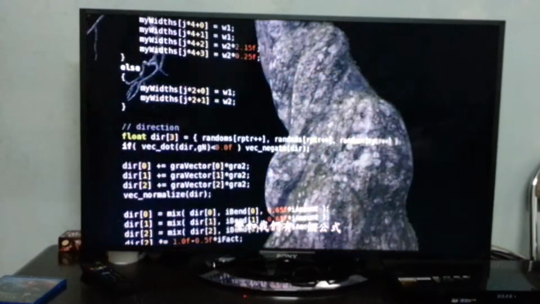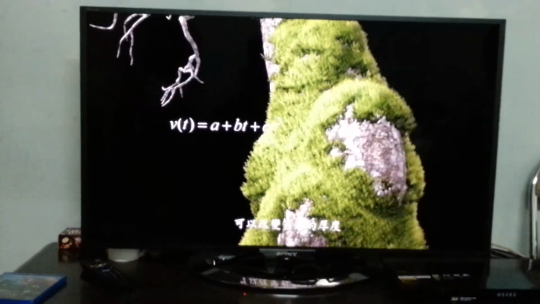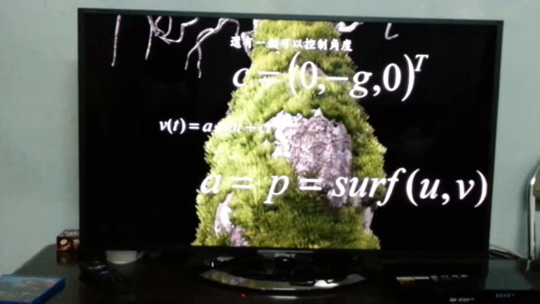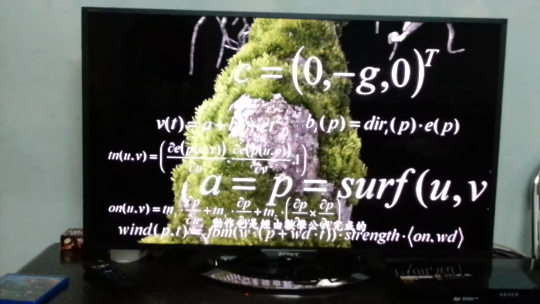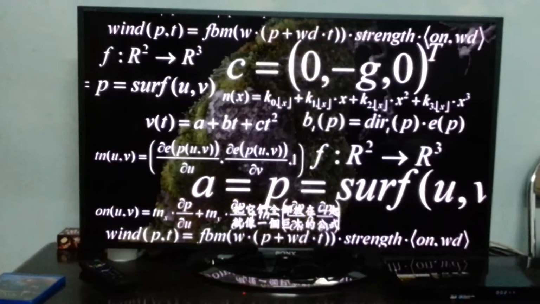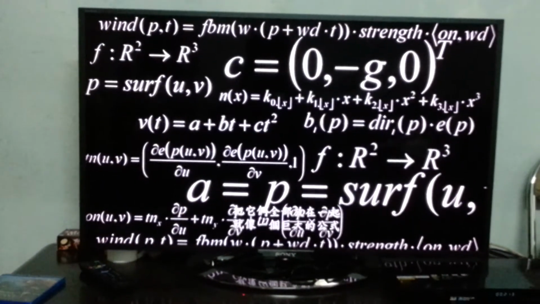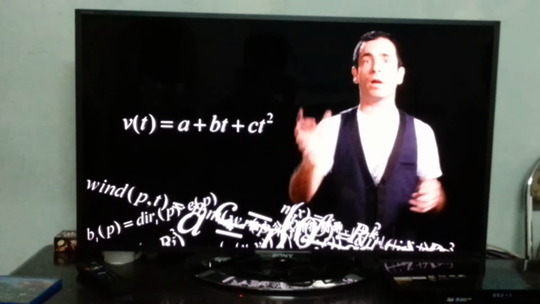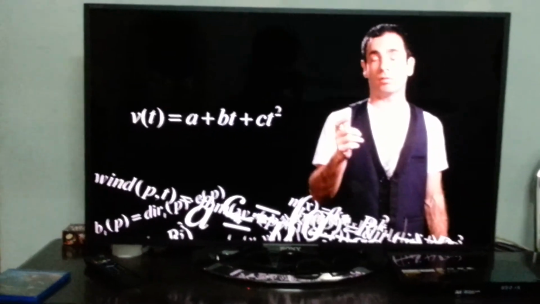For example, we have one formula which takes care of the thickness of the moss. We have another formula which takes care of the color. Another one for the bending. And the movement is also done with mathematics. And when you put them all together, it looks like a huge formula, a huge monster. However, none of the steps is really complex. Every one of these small formulas is very simple, actually.